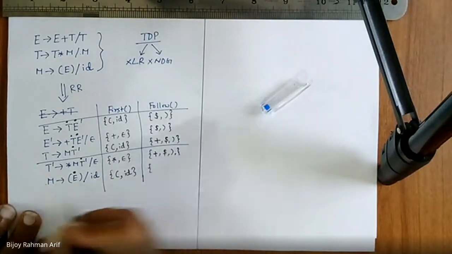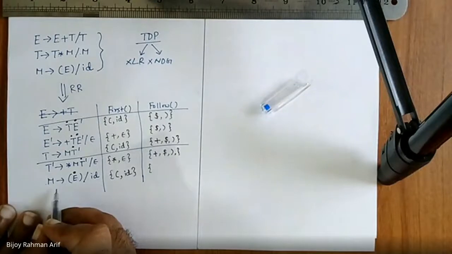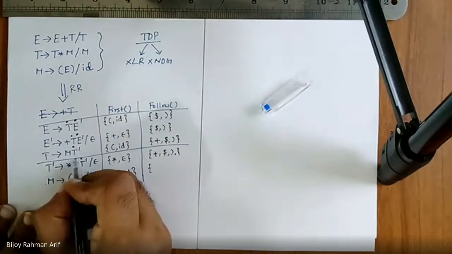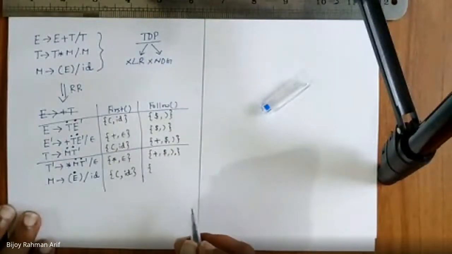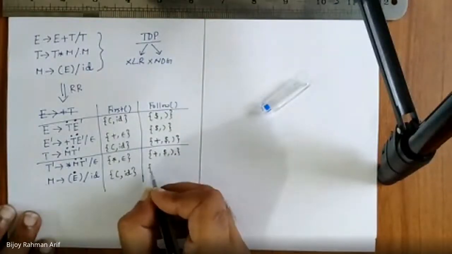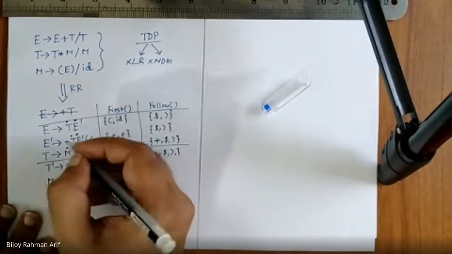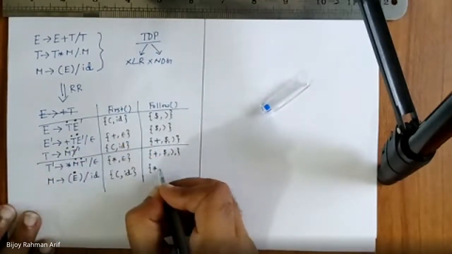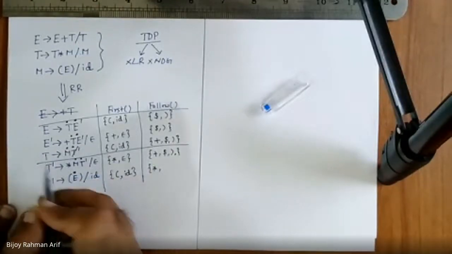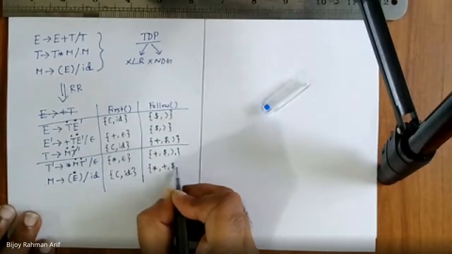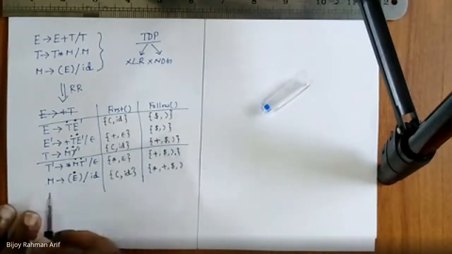Let's go over here. M. M appears here, here. What is M? First of T dash. What is first of T dash? Star and epsilon. If you put epsilon, this one is getting vanished. So it appears on the rightmost side, so follow of T. What is follow of T? Plus, dollar, close parenthesis. So we are done with this.